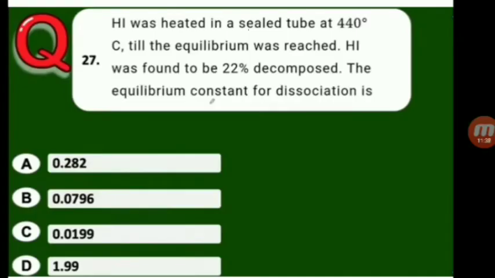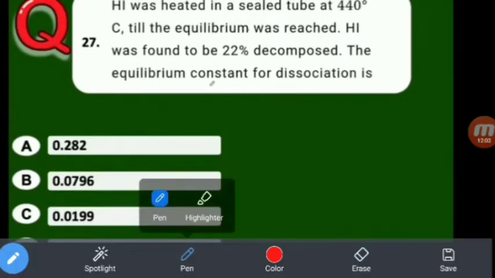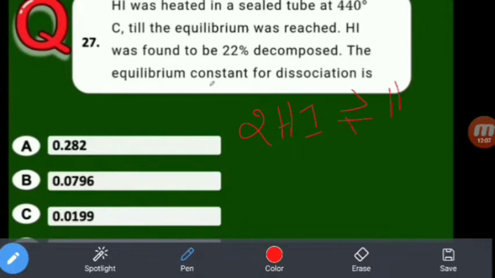Next one. HI was heated in a sealed tube at 440 degrees Celsius till the equilibrium was reached. HI was found to be 22% decomposed. The equilibrium constant for dissociation is. You see, here 2 moles of HI decompose to H2 plus I2.